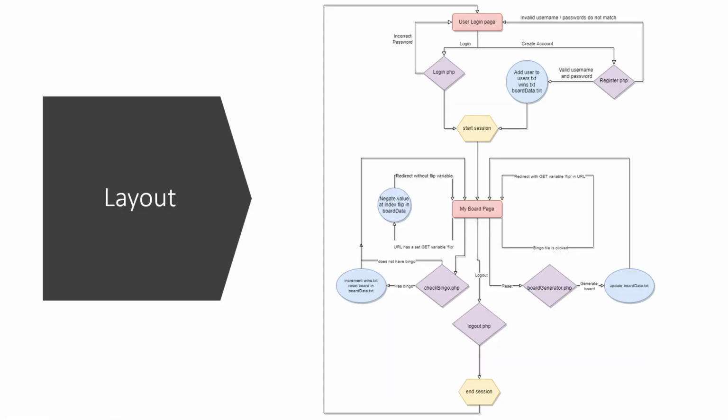Let's keep going. This is the structure of the entire website. We have the login page. The main pages are here in red. The other PHP helper files are here in purple. Blue represents text files, and yellow are sessions. So we start with the login page, and from there you have the option to either log in or create an account. If you log in with the incorrect password, or if you create an account with a username that's taken or passwords that don't match, you are automatically redirected back to the login page.